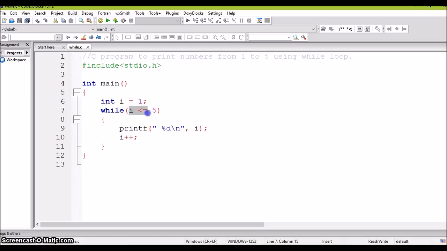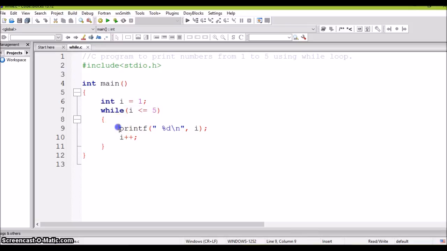The condition is checked here whether I is less than or equal to 5. While this condition is true, execute all the statements within the body of while. Once this condition becomes false, the program terminates.